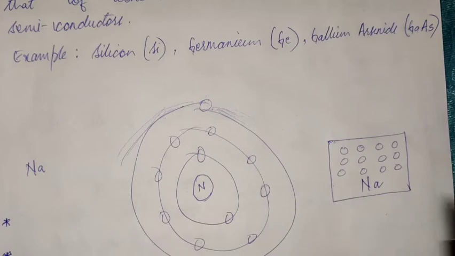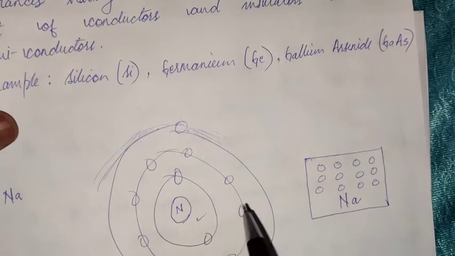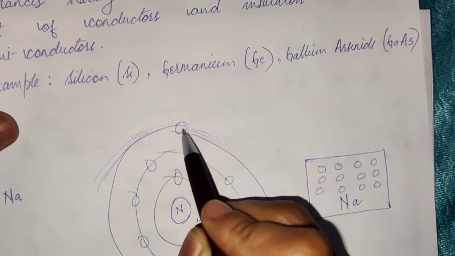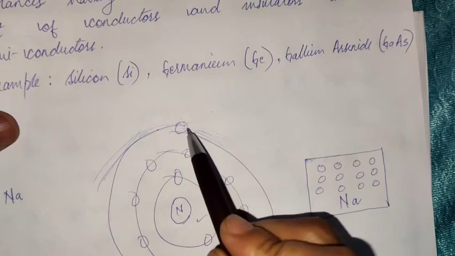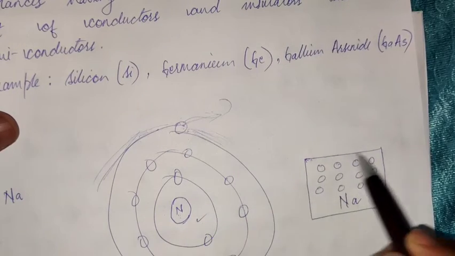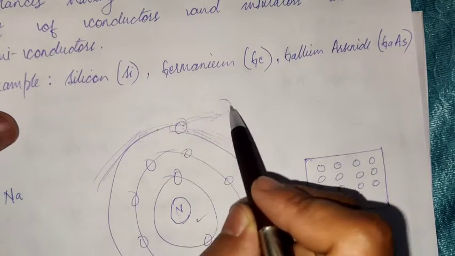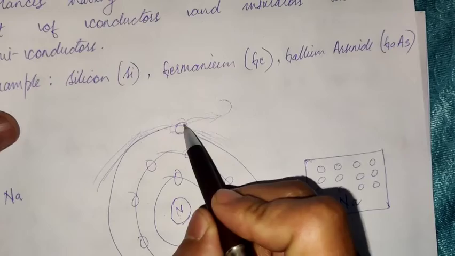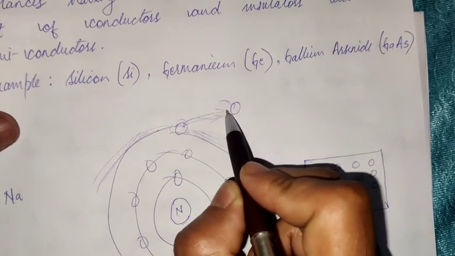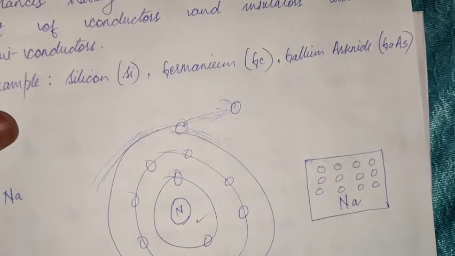Okay, now what is this thing called conduction band? Now, again, talking about one single atom, this electron, being very far away from the nucleus, can simply jump out of its valence orbit and roam about freely inside the material of the substance. And thereby this electron becomes a free electron. The valence electron becomes a free electron when it jumps out of the valence orbit and is free to roam about inside the material of the substance.